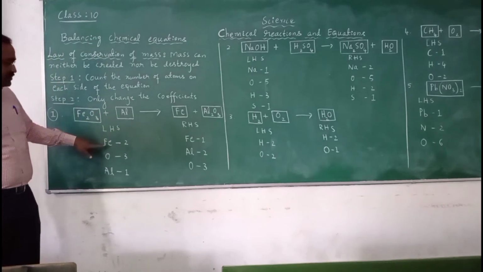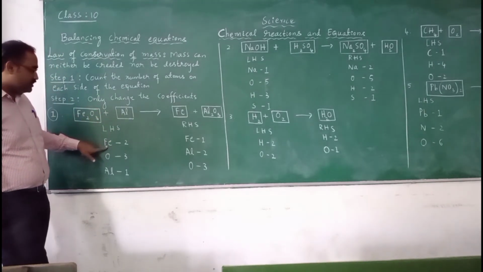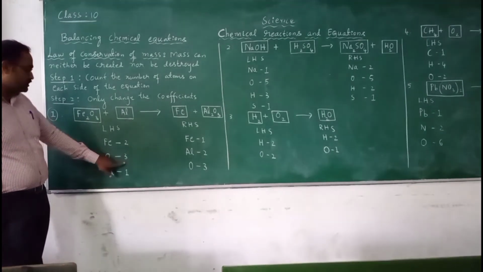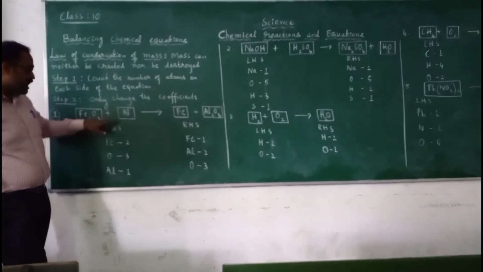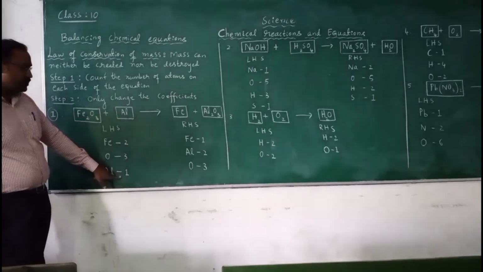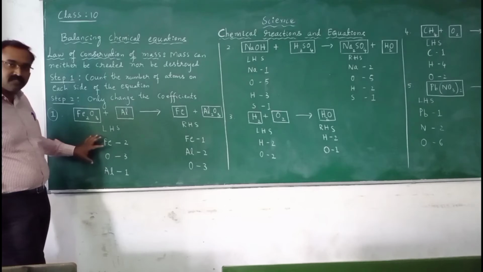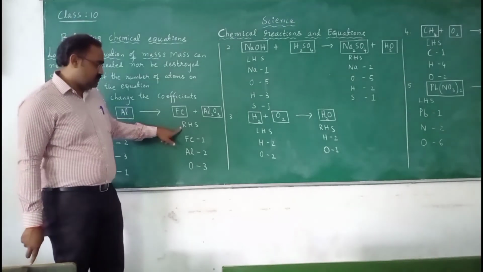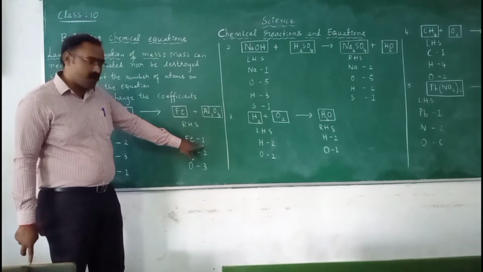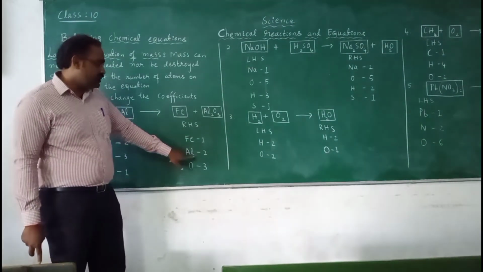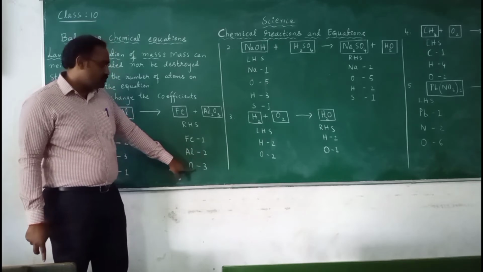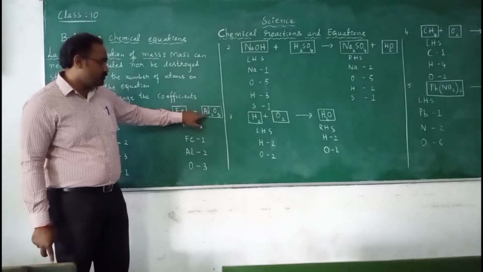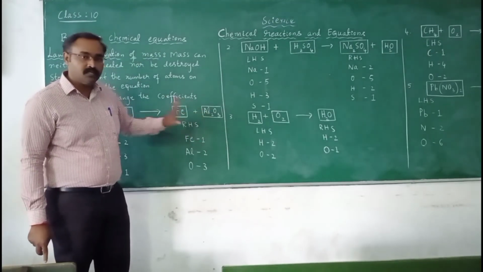The number of atoms of iron is 2, oxygen is 3 and aluminium is 1. This is the number of atoms present on the left hand side. On the right hand side, iron is 1, aluminium is 2, and oxygen is 3.